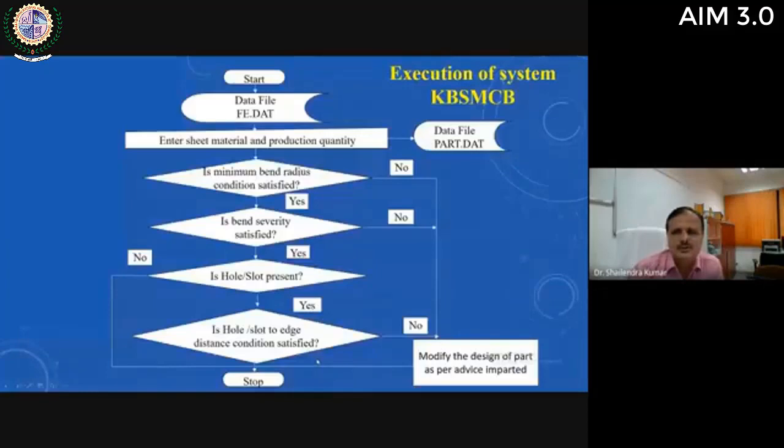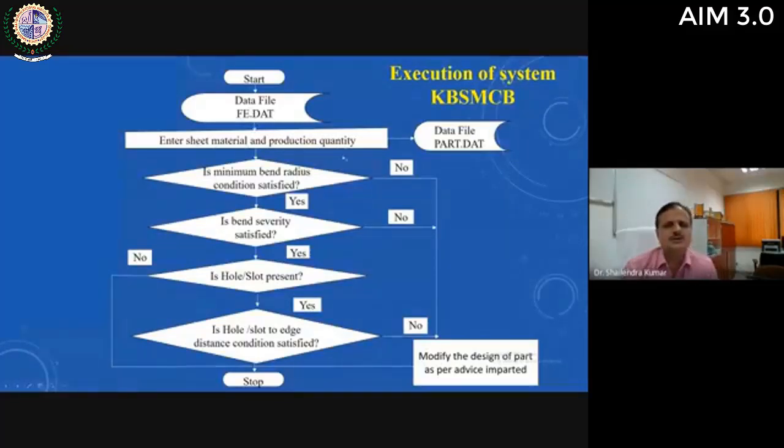So this is the execution of the knowledge-based system for manufacturability check for bending parts. You can see first of all the system will take that data, extract the data from the data file that is generated during the execution of the automatic feature extraction of the bending part. Then enter sheet material and production quantity.